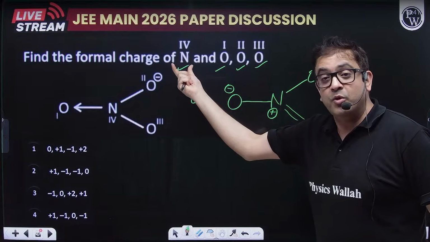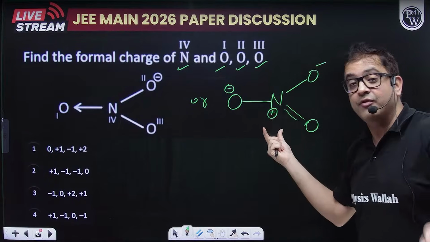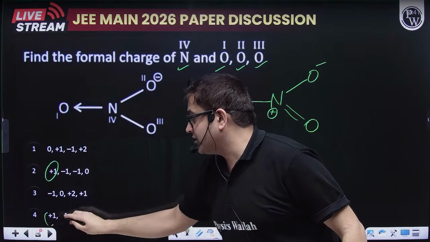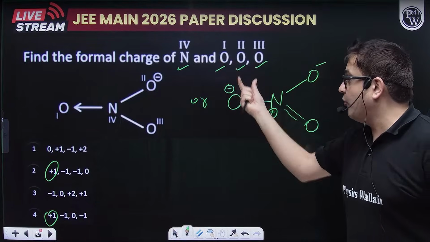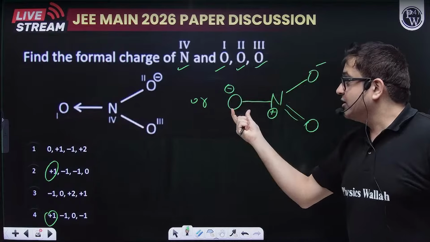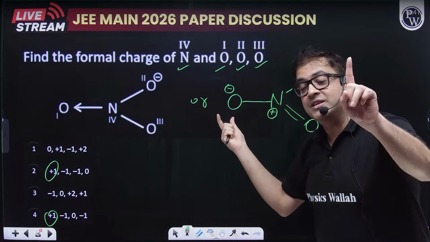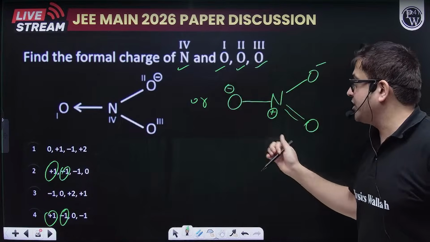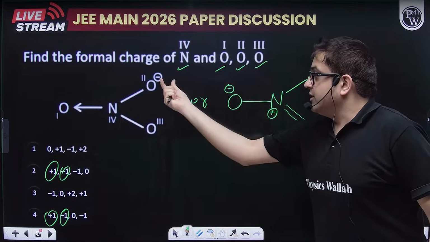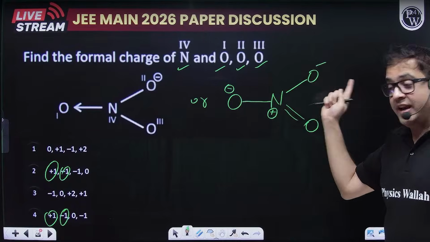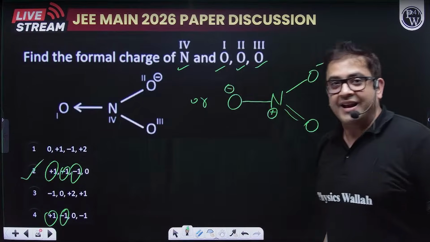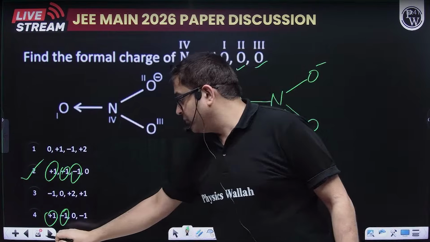Now we give the formal charges. First, the formal charge of nitrogen. Nitrogen has a formal charge of plus 1. So look at the options: this is plus 1, this is plus 1. Then coming to O1, that one, this O has a formal charge of minus 1. So minus 1, both options. So again we have to check O2. This O2 has a formal charge of 0. So minus 1 and 0. Okay, we got our answer. Moving forward.